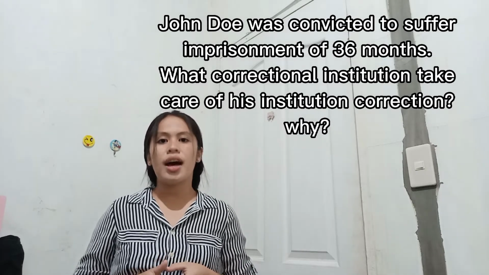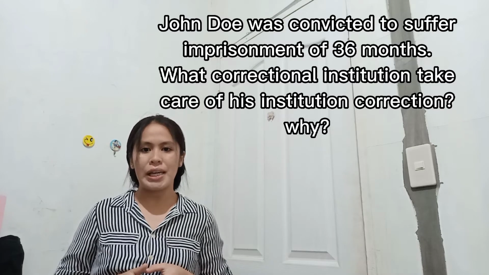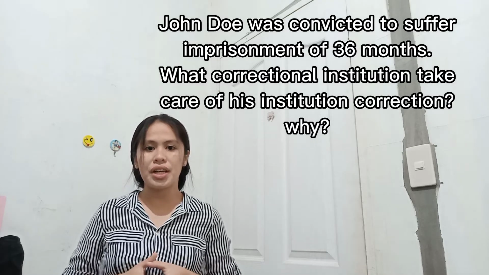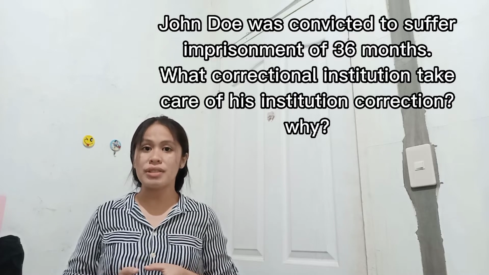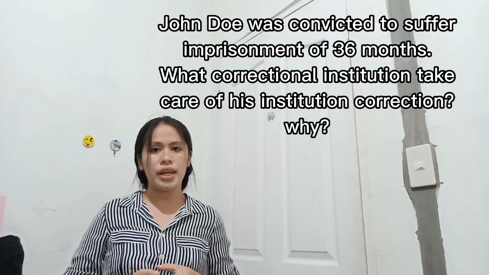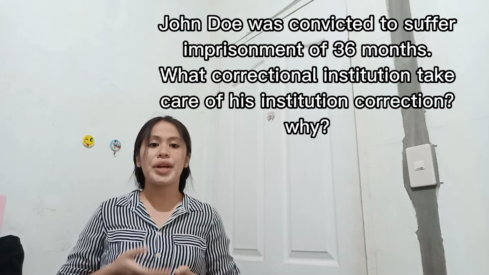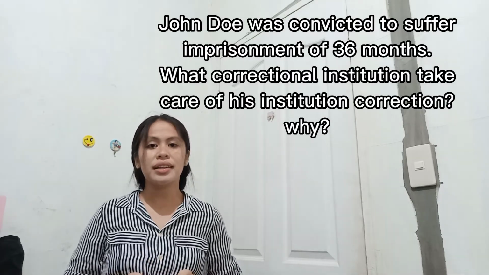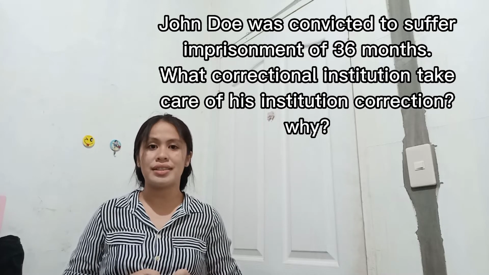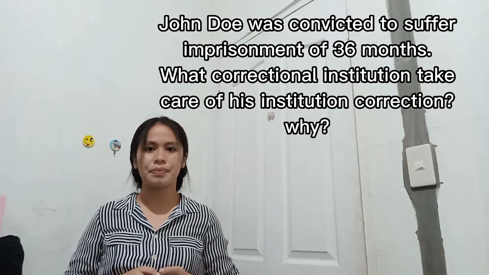It is because the BJMP, under the Department of the Interior and Local Government, is responsible for the custody, security, and rehabilitation of convicted persons sentenced to 3 years or less than 36 months.